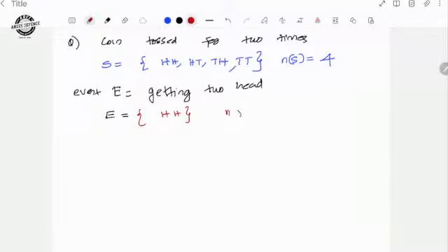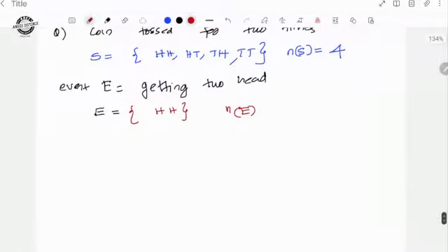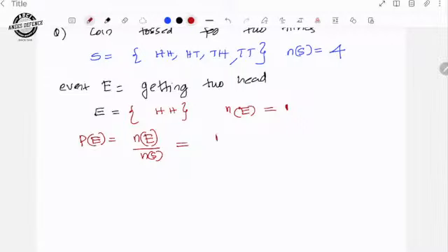So the number of elements in the event is equal to 1. So what is the probability of the event? N of E by N of S equals 1 out of 4. Another event.